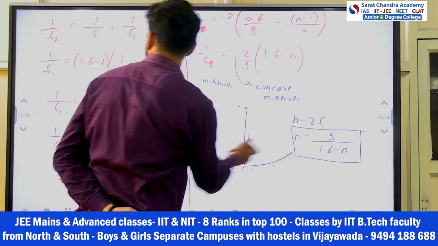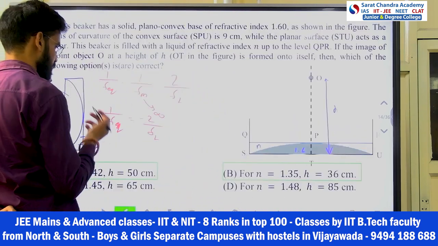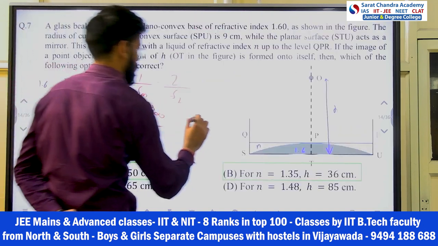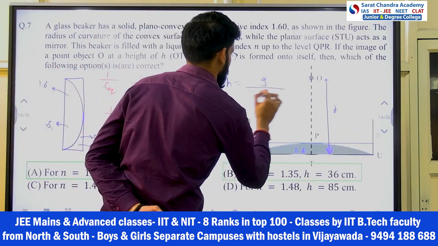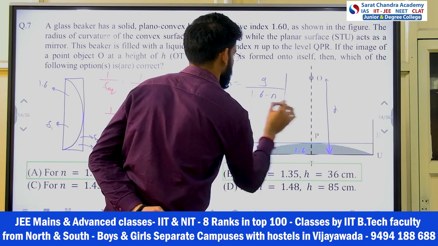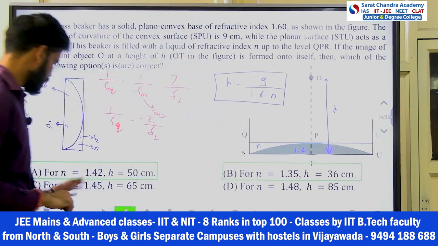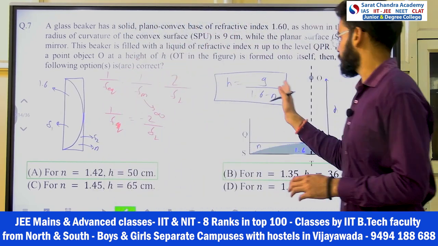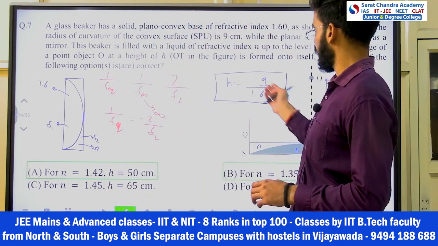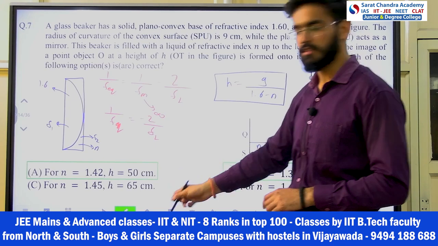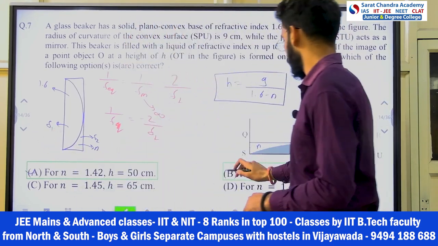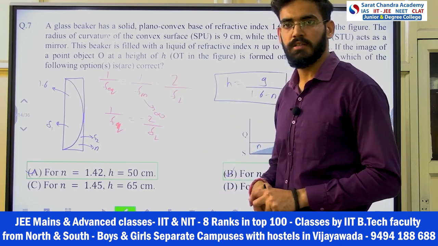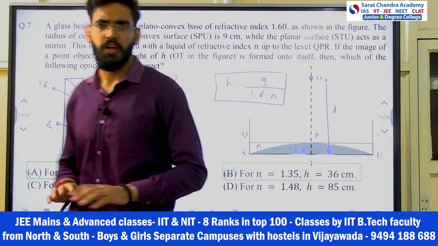Now this expression you use in the options. Let me write down the expression you got here: h equals 9 by 1.6 minus n. This is the relation between n and h. Now put in the options and get the answers. What you have to do? Put the value of n, get the h. If it is correct, then tick it. So A and B options you will get if you try to put this in. Okay, check the options. That's it. I hope this is clear.